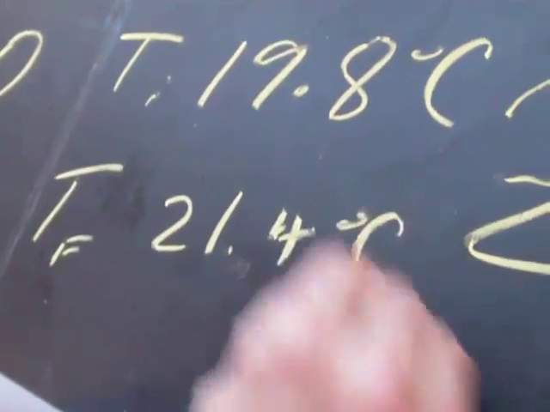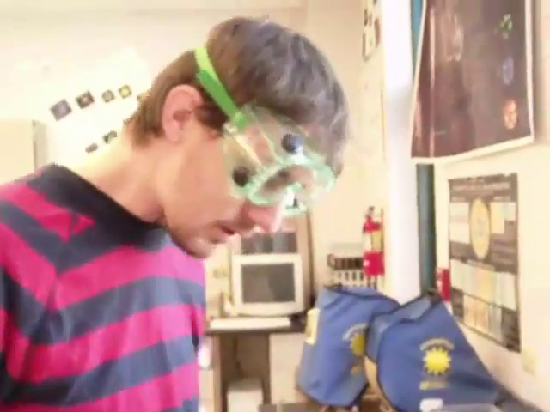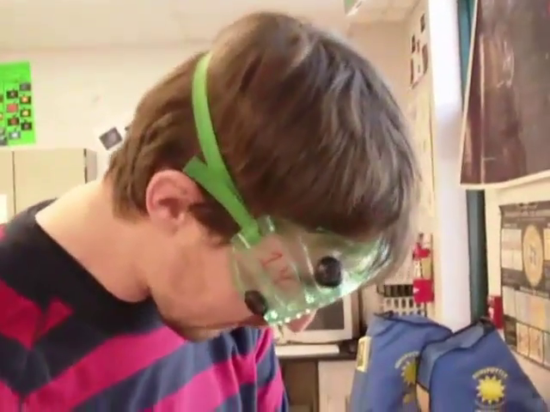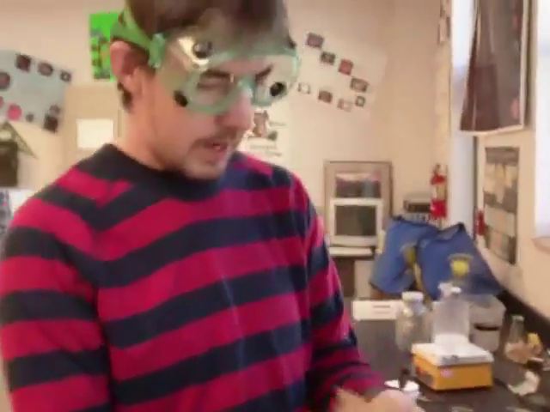21.4 degrees Celsius. Now, one thing I'm still missing is the mass of the metal. I should have measured that before I started, but I didn't, so I figured I'd wait till I cooled it off in the water before I ran in and touched it again. So I need to dry this off, so I don't weigh the water. I just want the mass of the metal. And then I can weigh it.